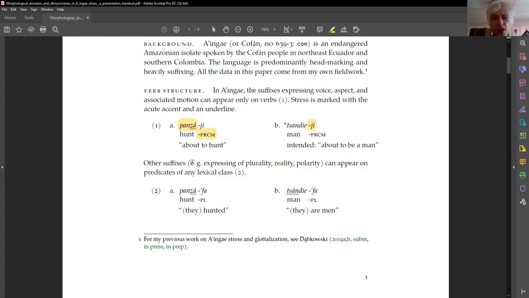Other suffixes, however, for example, expressing plurality, reality, and polarity, can appear on predicates of any lexical class. Thus, the plural subject suffix fa, which encodes the plurality of the subject, can combine with a verb. We get panzafa, to mean they hunted, and it can also combine with a noun. We get tsandiefa, to mean they are men.